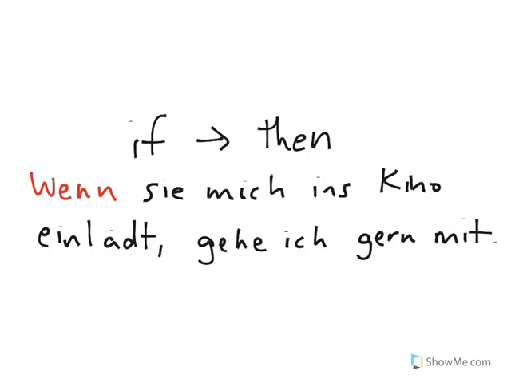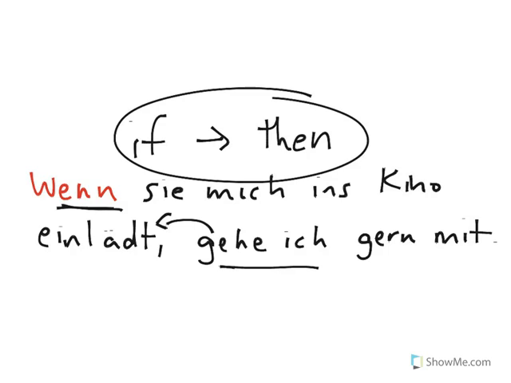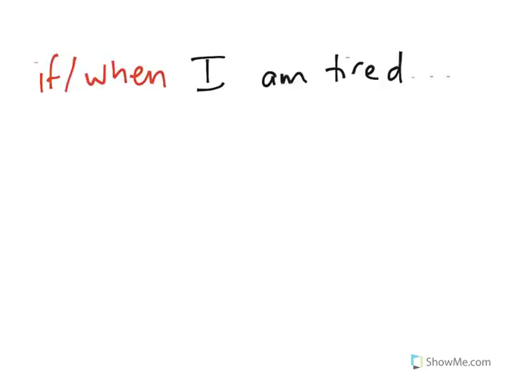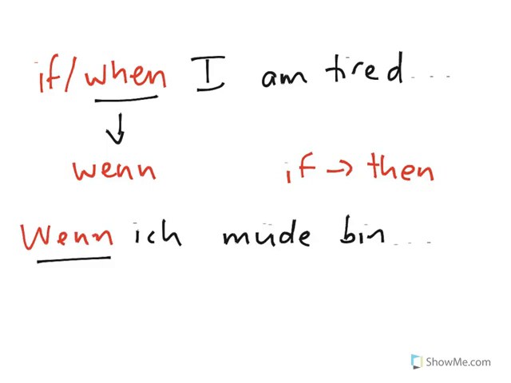It's clear that these two events are related to each other, but aren't one specific time or event, and also that one depends on the other. These are also known as if-then statements. Ask yourself, are you making a statement that depends on the other part of the sentence? This is when the when means then. Yes, if or when I am tired, then I'm going to do something related to being tired. It's a classic if-then statement. So how would you say this in German?